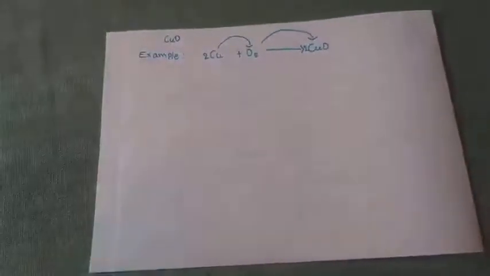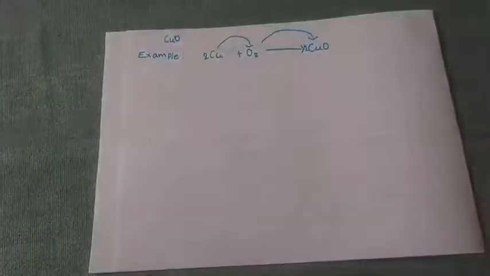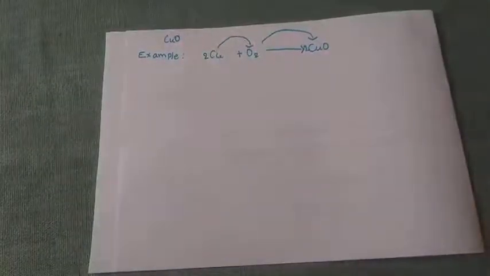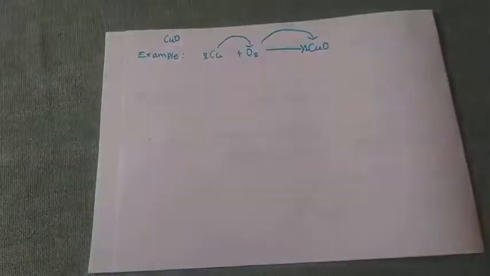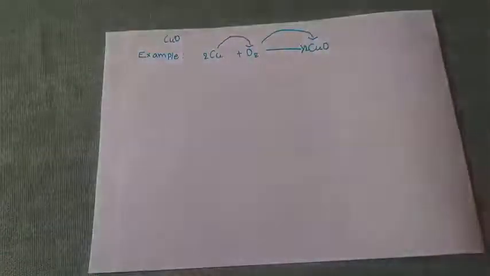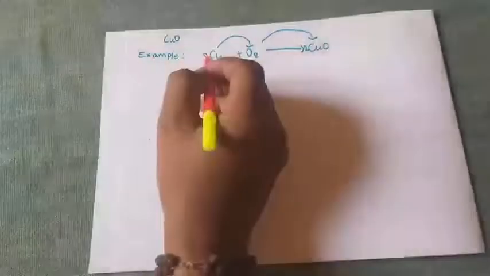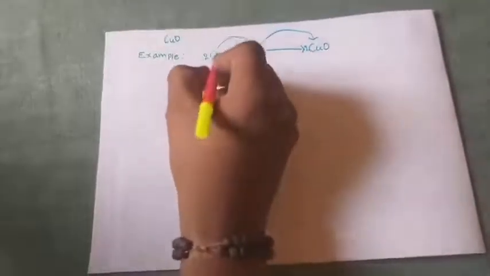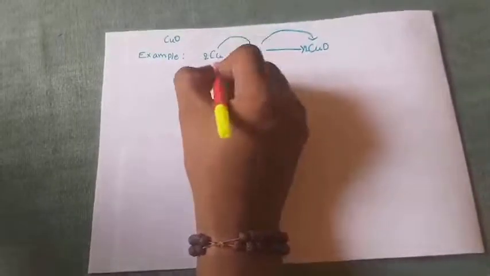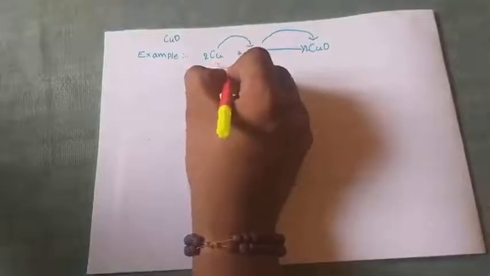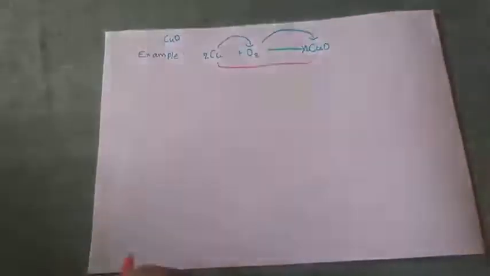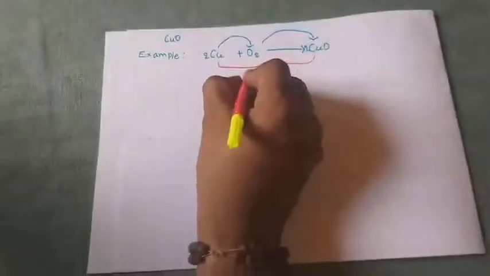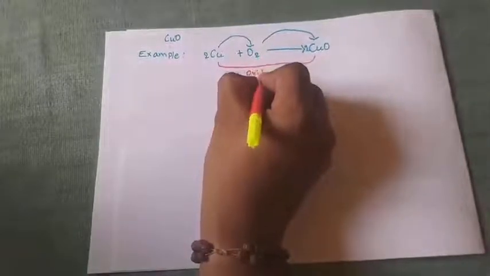Okay, now is it reduction or oxidation? Let's read the definition. The gaining of oxygen is taking place when copper gains oxygen, then it forms the copper oxide. Hence, we will explain that copper is oxidized to copper oxide. Then we will explain this one is an oxidation.